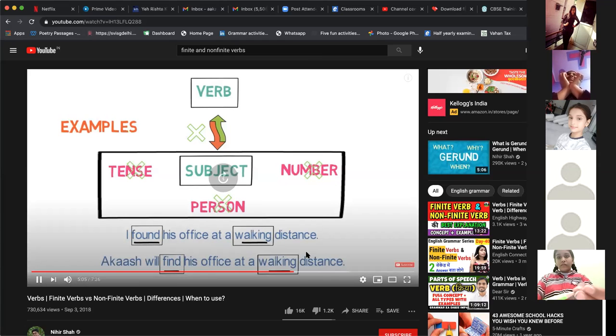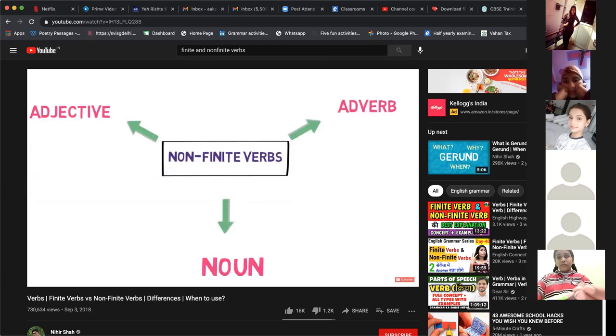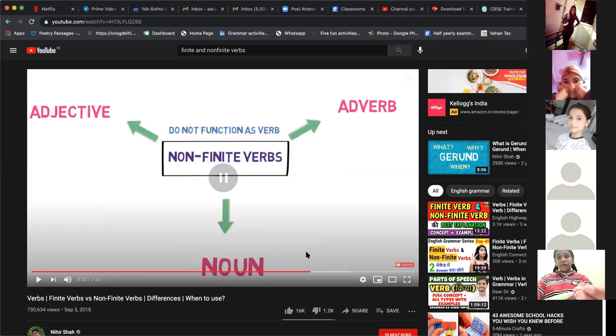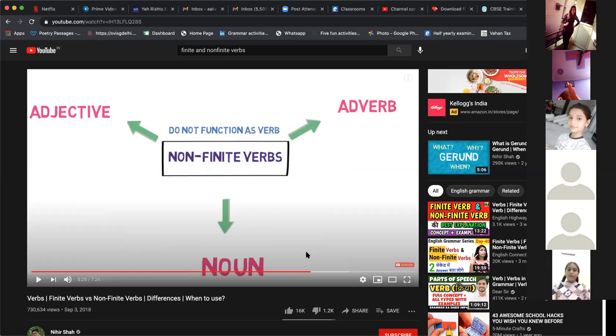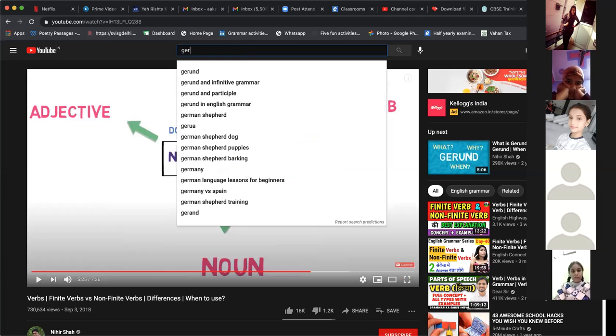So adjective or adverb in the sentence. They do not function as verbs in the sentence that we just saw. This is very important right now. As you have understood with the ing form, these are called gerunds. When your non-finite verbs are acting as a noun, they are known as gerunds. I'll just explain gerund to you.